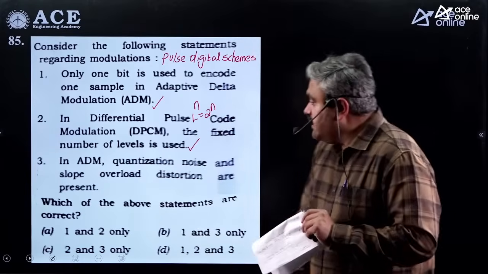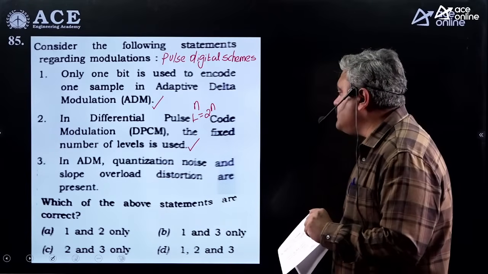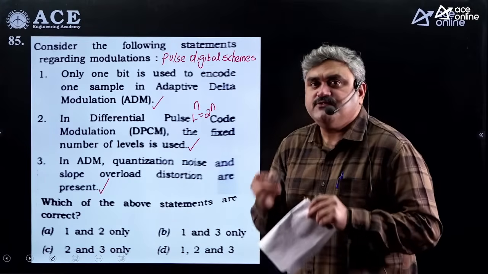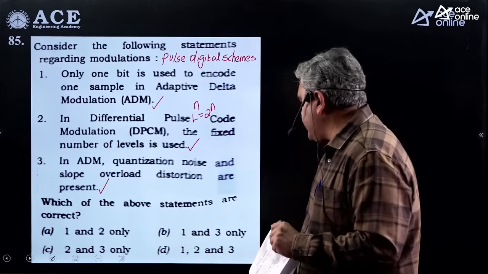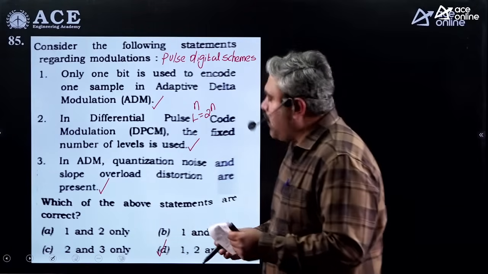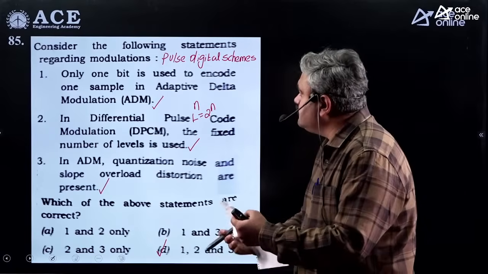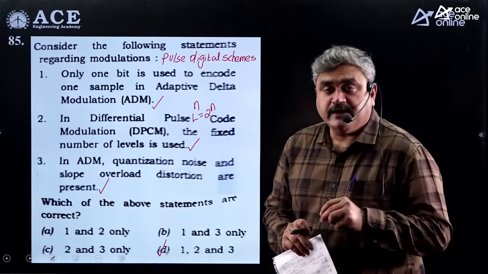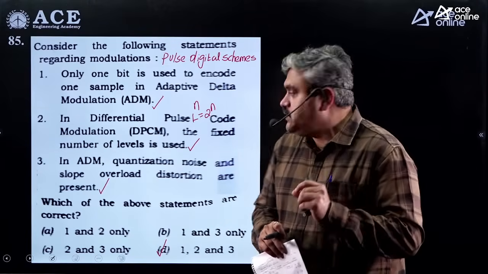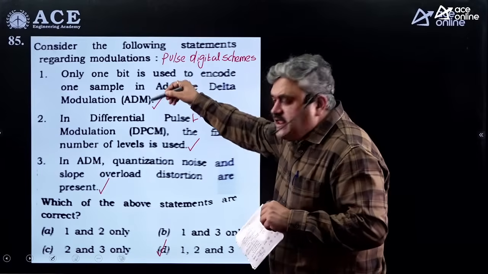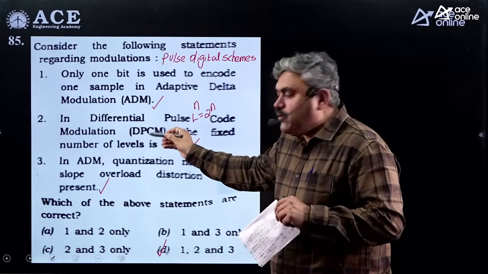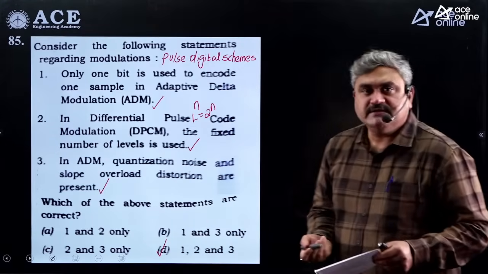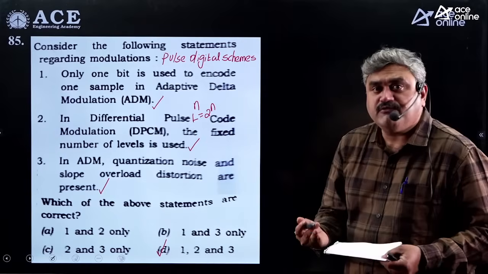Correct only. In ADM, quantization noise and slope overload distortion are present. Definitely they are present. No doubt. And we will try to minimize those distortions. So which of the above statements are correct? All the 3 statements are true. 1, 2 and 3 are true. Is it clear? Basically all these are simple definitions only, not very complicated, but you have to be very, very careful in doing this. You can see DPCM and ADM, what is the difference? Here you will use an n bit encoder, he will use only a 1 bit encoder. So 1 bit encoder means 2 levels, n bit encoder means 2 power n levels. So obviously you will have a fixed number of levels but more than 2.